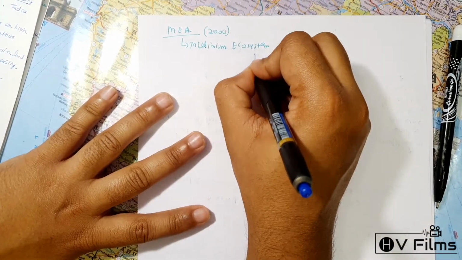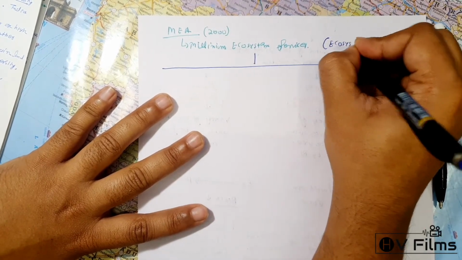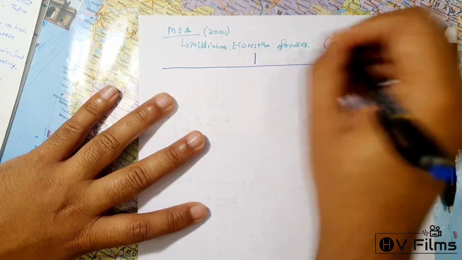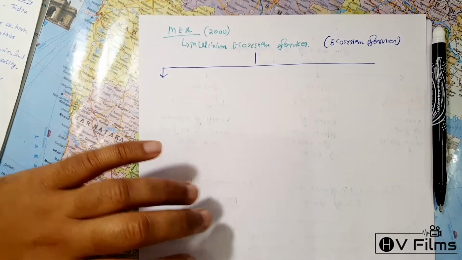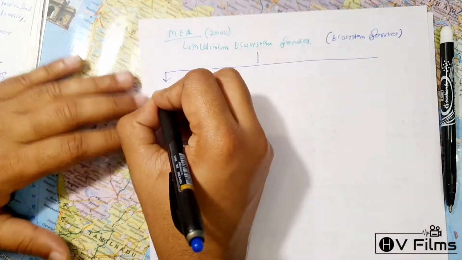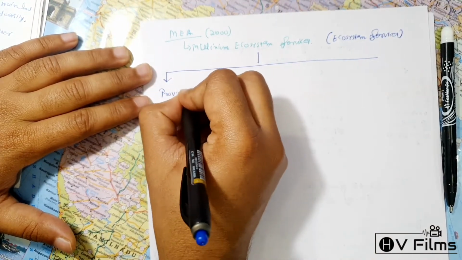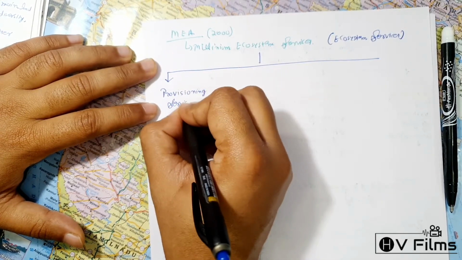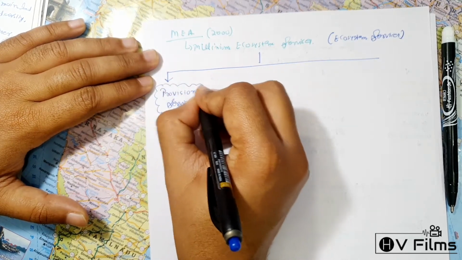They have said that ecosystem services have been divided into four main parts. The first is provisioning services. Let us highlight this.